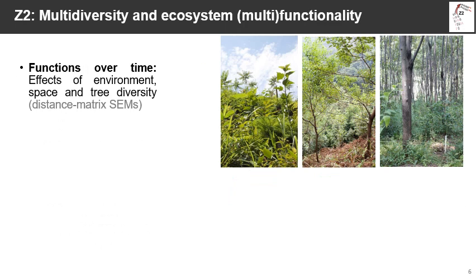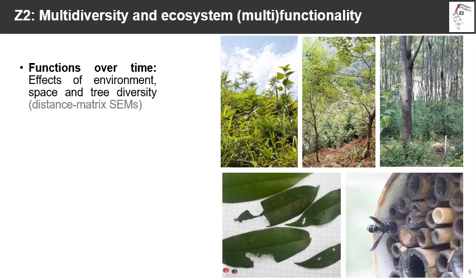We can further test, and this is our second work package, how much the influence of network structures, tree diversity, space, and abiotic environments change along ecosystem development for several ecosystem functions for which we have data since the establishment of the experiment, such as herbivory or the trapnest data that has already been mentioned in subproject 4.